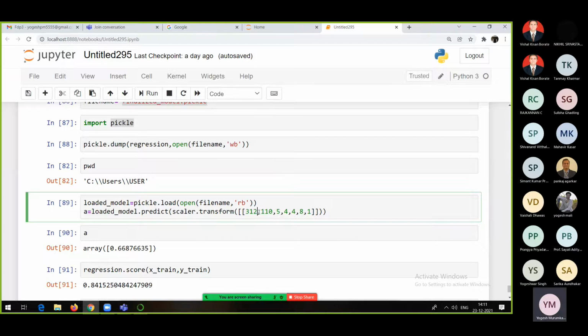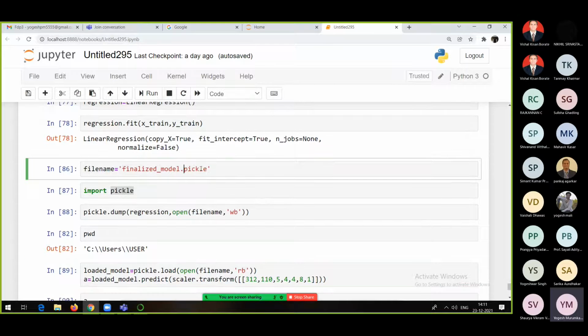For that, as I told you in the last session, we will be creating a web application. To create a web application, this Jupyter notebook is not sufficient. We will require an IDE, something like PyCharm or VS Code. That is what I am going to show you now, based on what we discussed yesterday. I am going to make use of this particular model file.